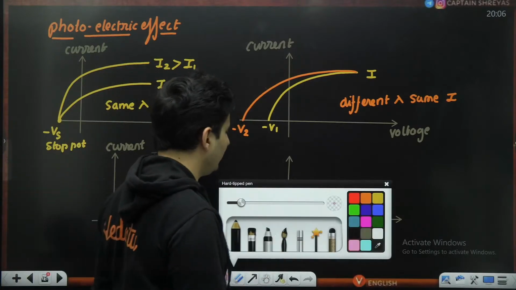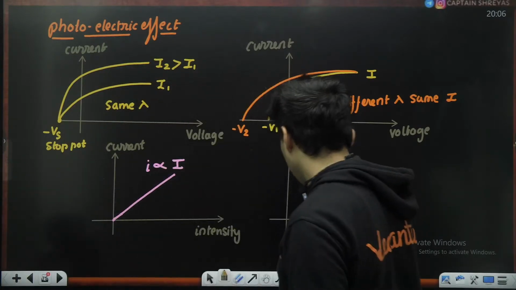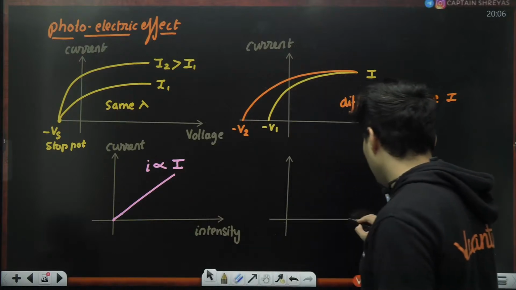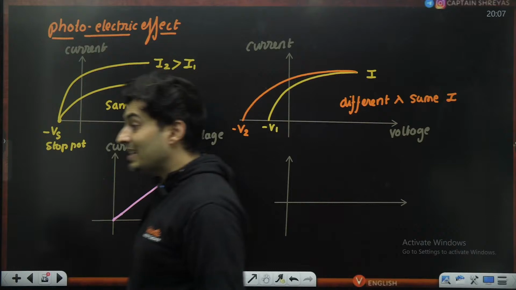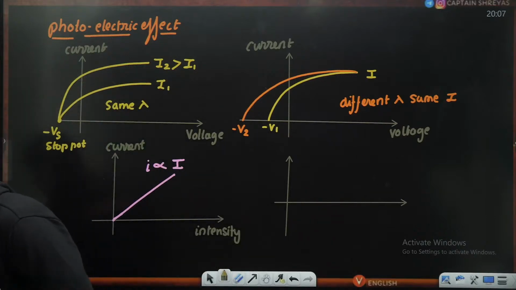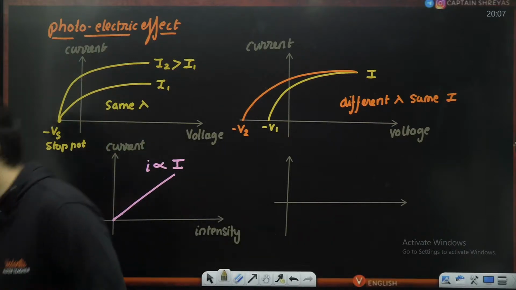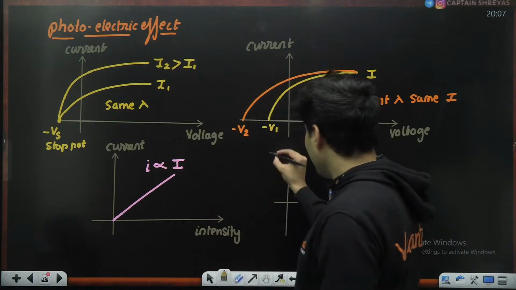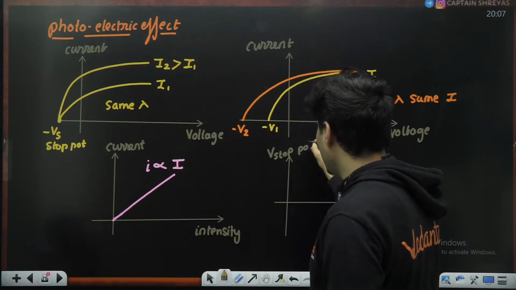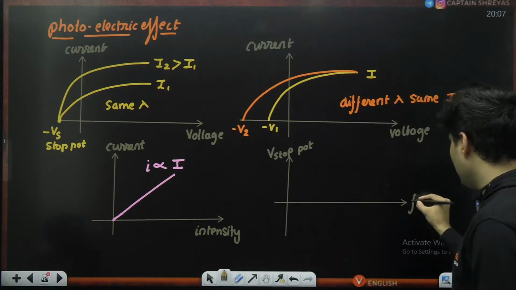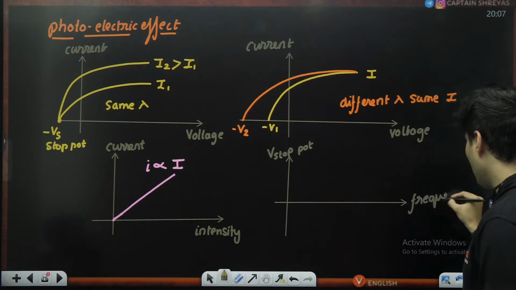The last graph over here, now this is also important, guys. Any guesses? There is one more graph where the graphs are straight lines. One is stopping potential on the y-axis versus your frequency.